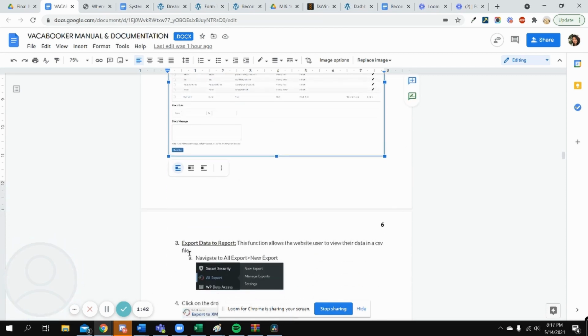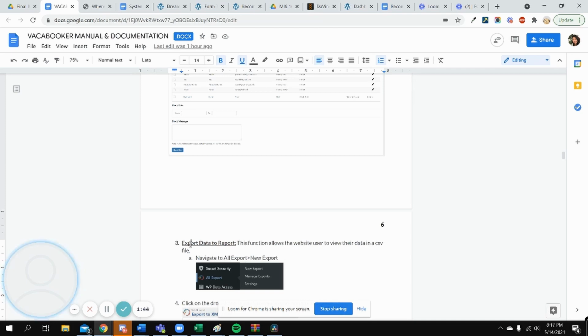For the second part, it would be to export data to report. So with our client, she wants to know statistics. She wants to see data. She wants to see what's going on with her business. So we downloaded this plugin called All Export. And with this plugin, we can export the website data to a CSV Excel file.